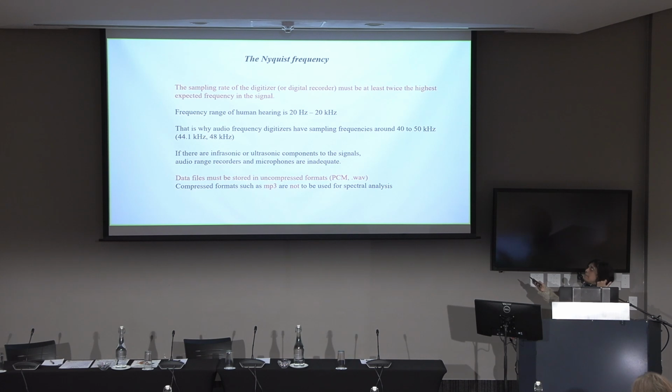But many, many animals, as we all know, actually communicate at much higher frequencies. A few special ones, like elephants, where you needed, as I understand, a 300 kg speaker, communicate at very low frequencies, but a very large number of animals communicate at higher. So if there are infrasonic or ultrasonic components to the signals, then the typical professional audio range recorders are inadequate, and microphones indeed, right? And you'll have to look for a microphone and a recorder that can go up to these much higher frequencies.